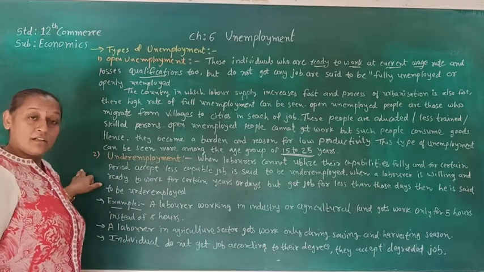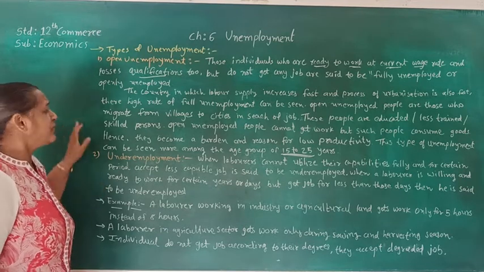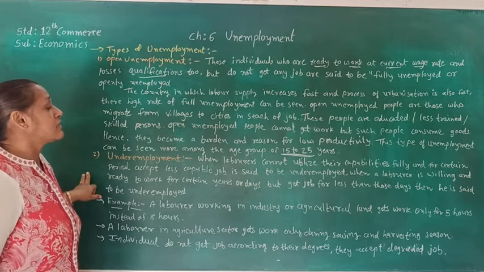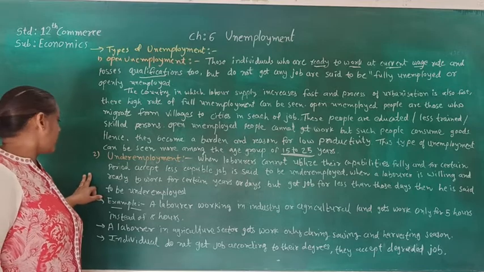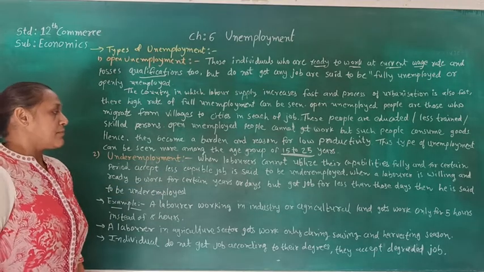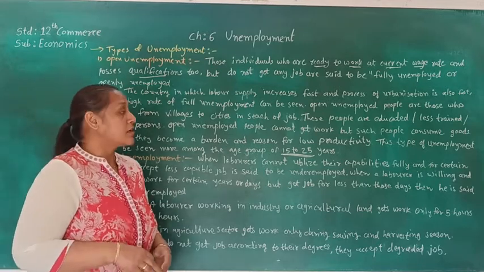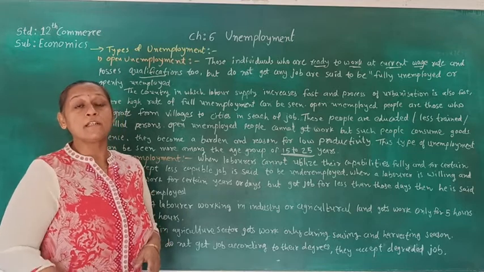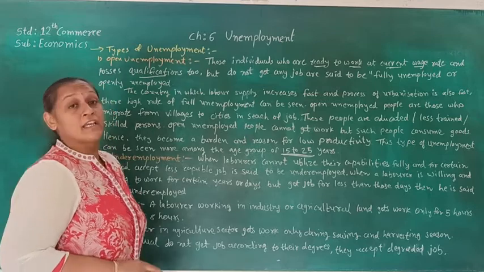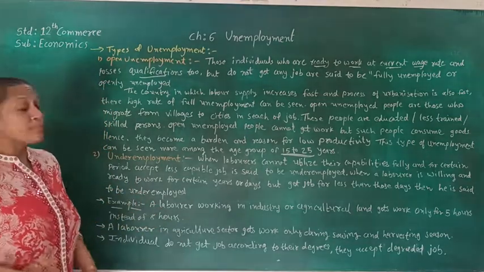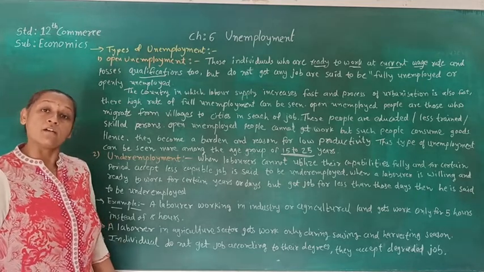Now let's see the second type of unemployment, that is underemployment. Underemployment means when a laborer cannot utilize their capability fully and for a certain period, except for a less capable job, is said to be underemployed. So here a person is getting a job, but the person who has the capability is getting a job lesser than their capability. Again, they are getting a job for less period of time than they are supposed to work. So that type of people are said to be underemployed.